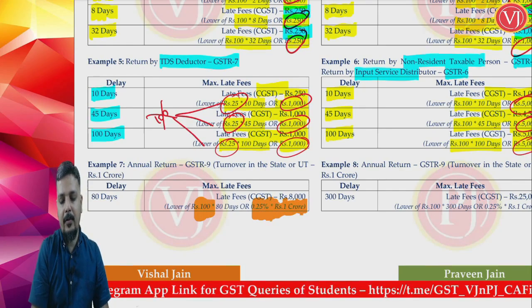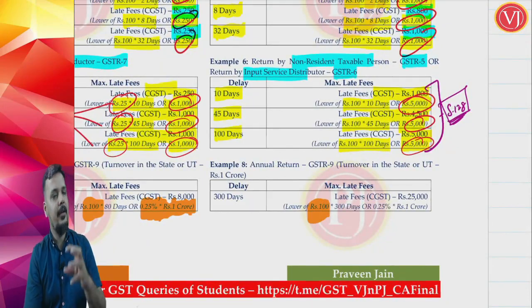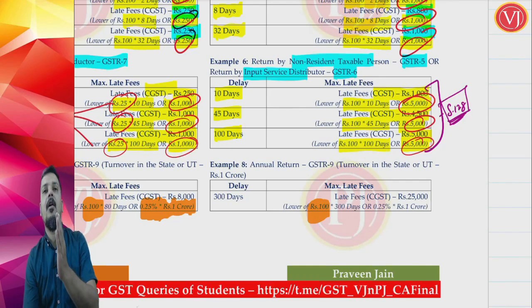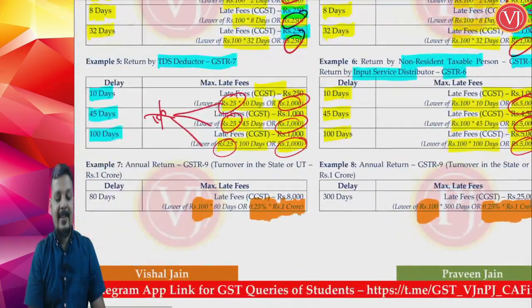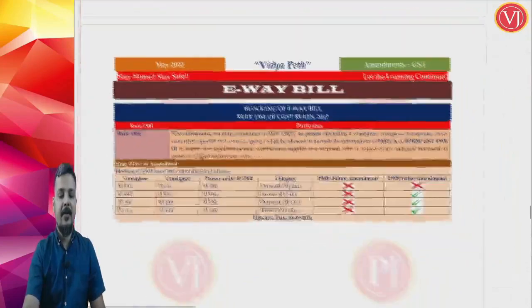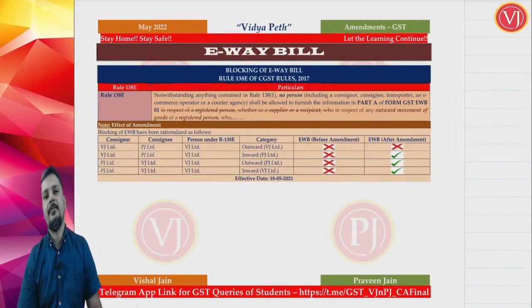So there is no change, so I am not discussing an example. It is the same. Rupees 100 per day, subject to a maximum of 0.25% of your state turnover. So that you have to remember. Friends, that is all about your amendments in your return filing chapter.